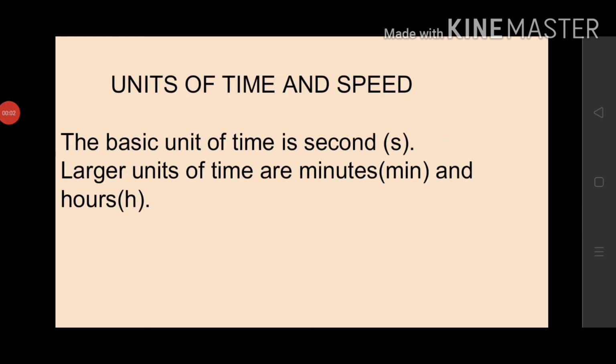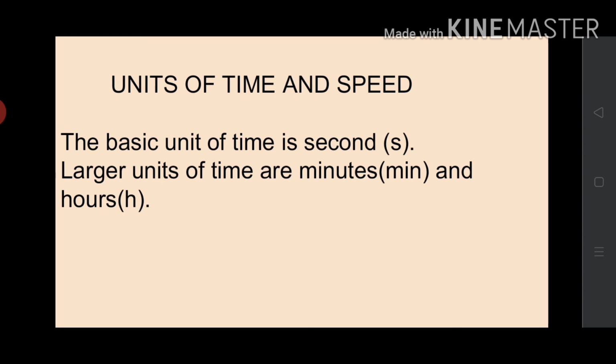Now let's discuss units of time and speed. The basic unit of time is second. Its symbol is s. Larger units of time are minutes and hours. You already know that these units are related to one another. That is, 1 minute is equal to 60 seconds, and 1 hour is equal to 60 minutes.